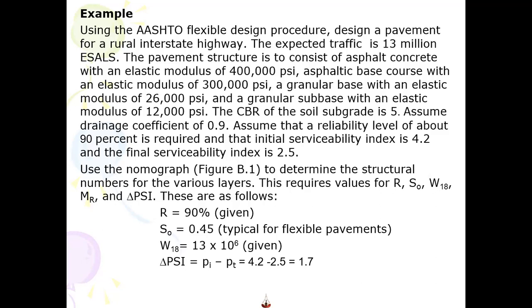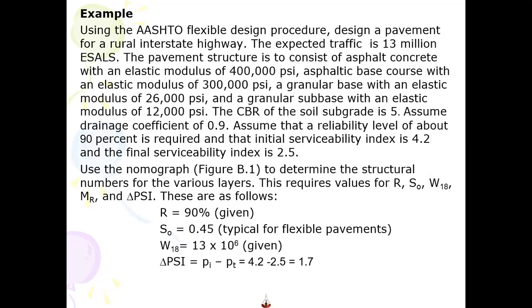The pavement consists of an asphalt concrete with elasticity modulus of 400,000 psi. It has an asphaltic base course of 300,000 psi, a granular base with elasticity modulus 26,000 psi, and a granular subbase with elasticity modulus of 12,000 psi.